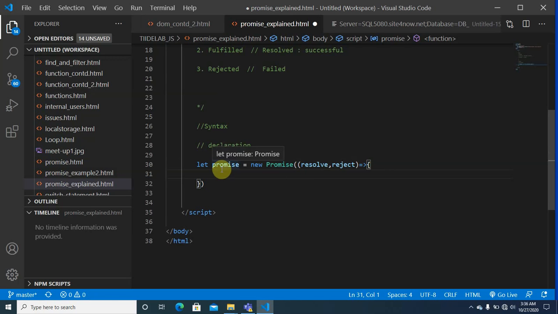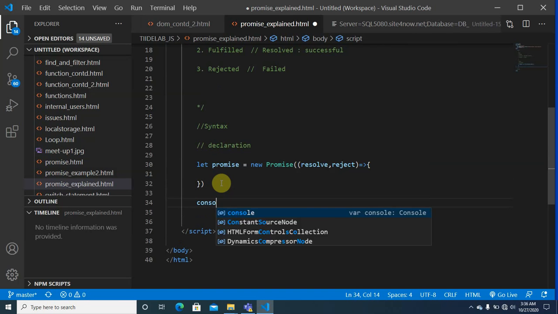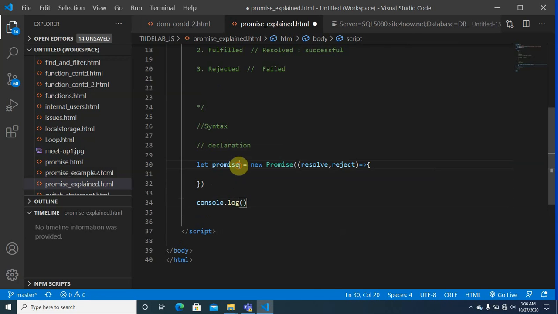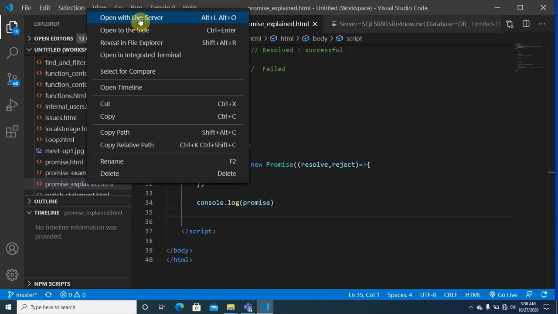Now we said let promise be equals to new promise, resolve, reject. Now let me see what this promise is. Let's see what the value of this promise is. Console.log, and then I have this promise passed. So if I save that and then live reload,